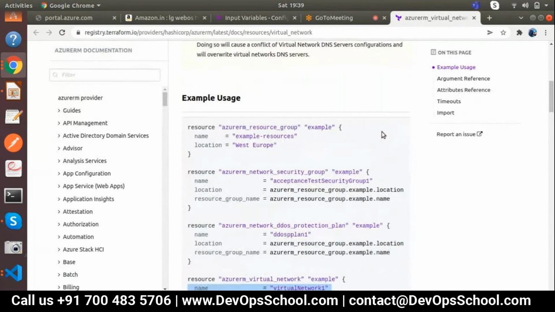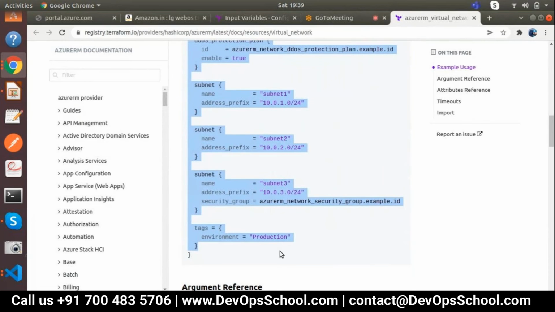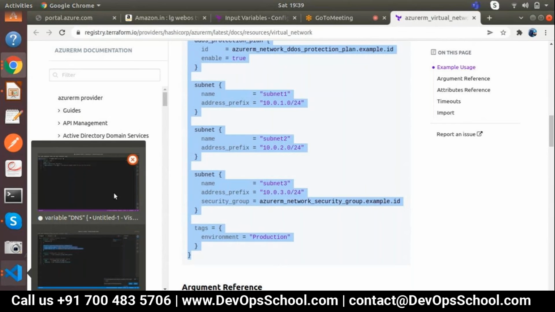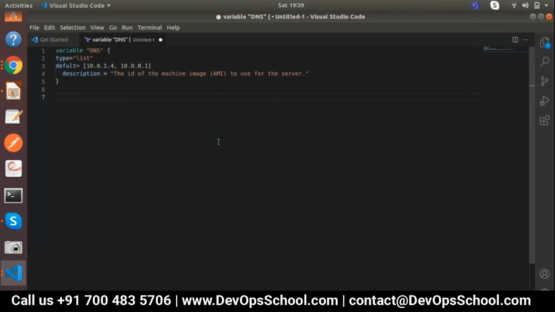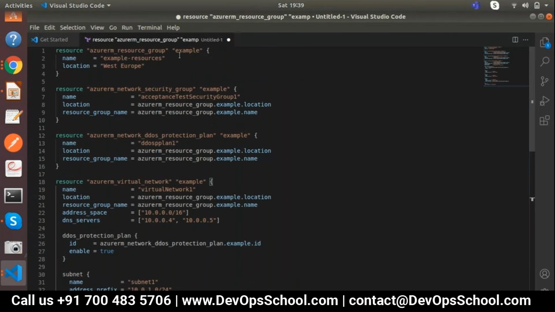So this is my code. This code is for vnet, and all the static values, there is no variable or anything like that. So let me show you quickly. Now this is my resource group name. This is my security group. This is my DDoS protection. I'll remove this one, both these modules we don't need.